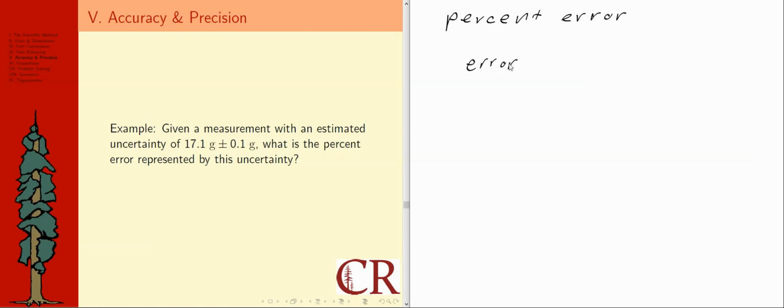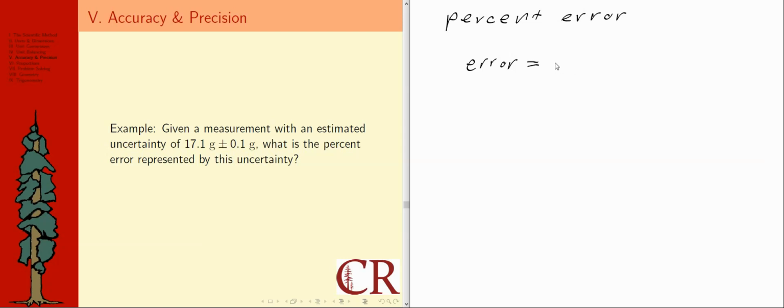The word error comes from mathematics and has a really rigorous definition in advanced statistics. My recollection is that there are various examples of them, but they refer to different measures of variance for different kinds of situations. But the error in this case really is that estimated uncertainty.